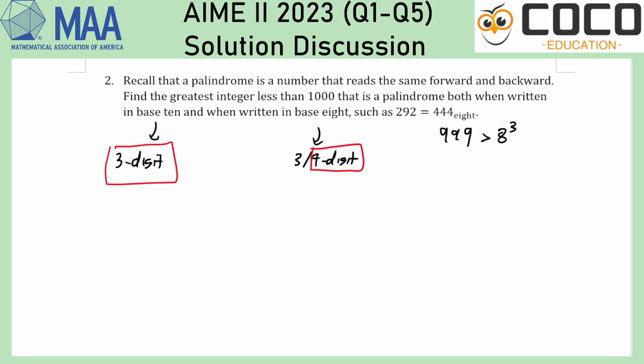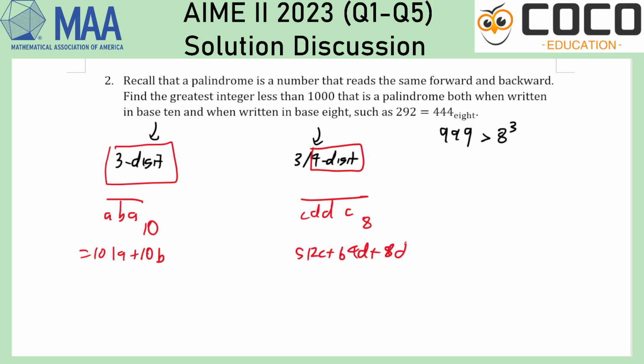So 3-digit in base 10 means ABA in base 10, and then CDDC in base 8. This is 101A plus 10B. This would be, okay, so C and C, this is 8 cubed, 512C plus 64D plus another 8D plus C, which is 513C plus 72D.